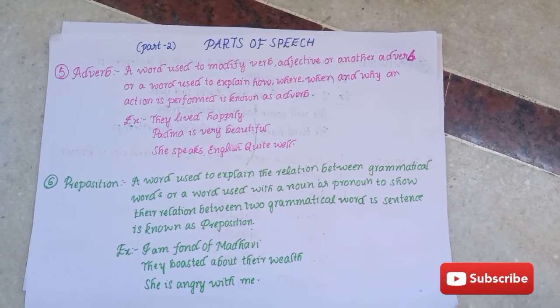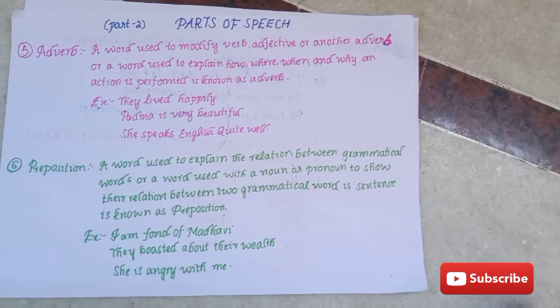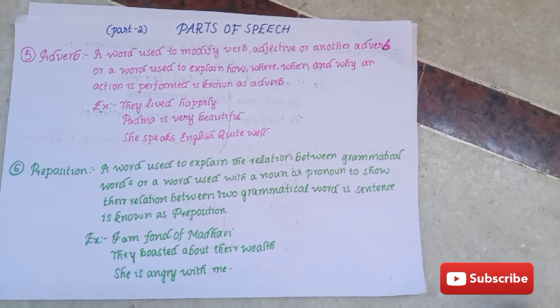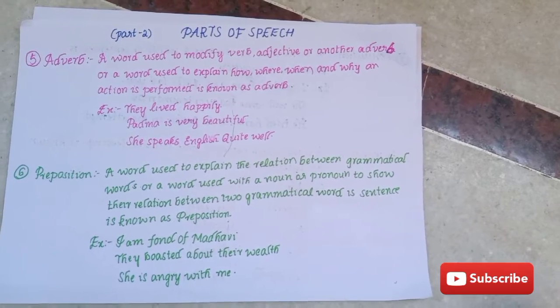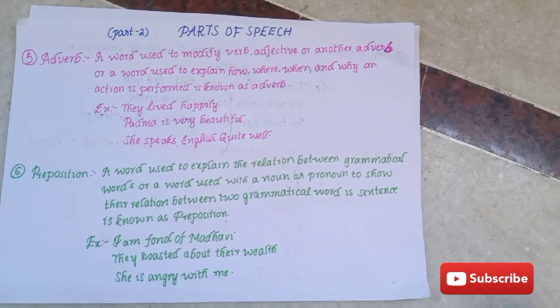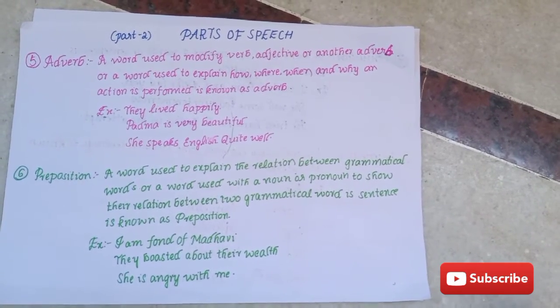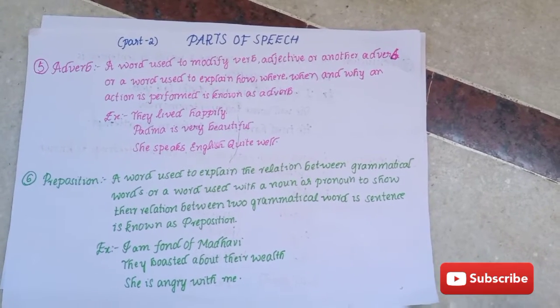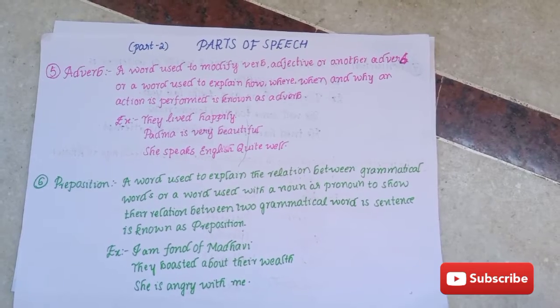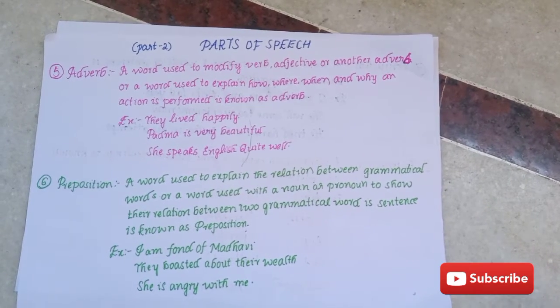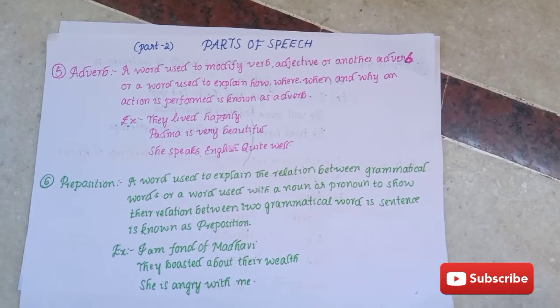So, coming to the explanation, a word or phrase that is used before a noun or a pronoun to show place, time, direction, etc. is called a preposition. I am fond of Madhavi. Of. They boasted about their wealth. About. She is angry with me. With.